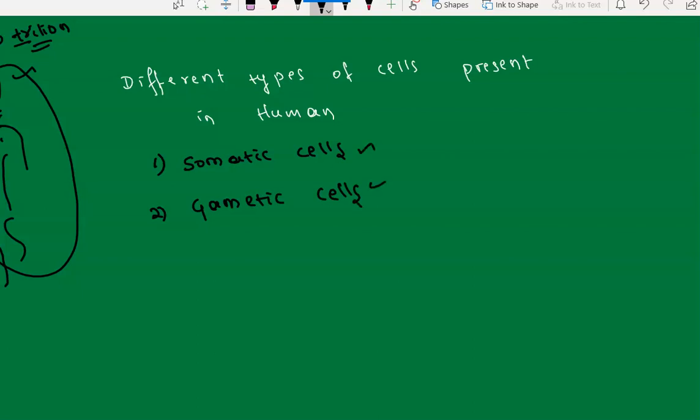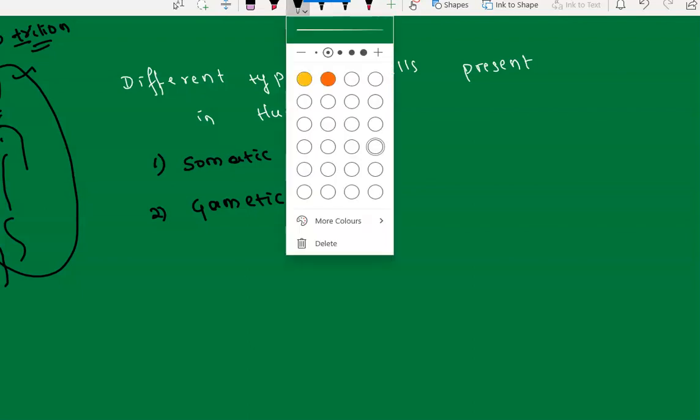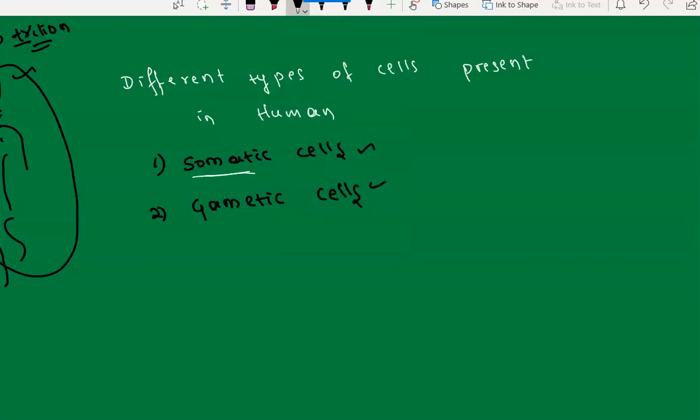So see here, somatic means, the somatic word actually came from soma. Soma means what? Body.